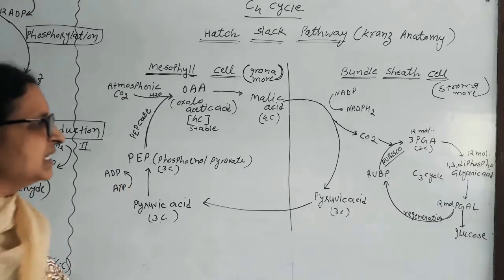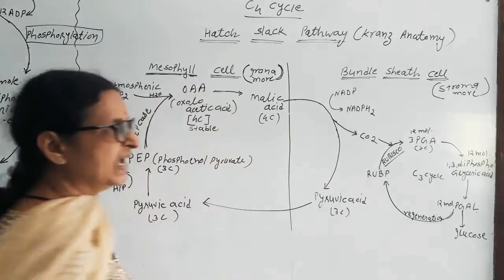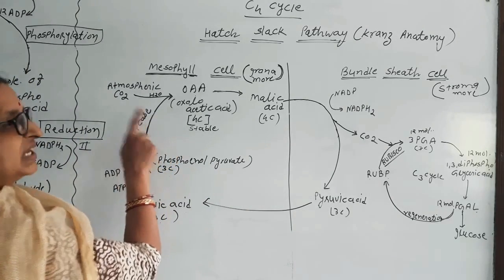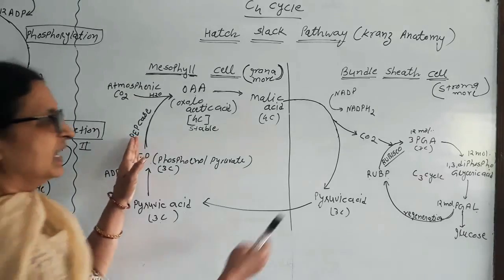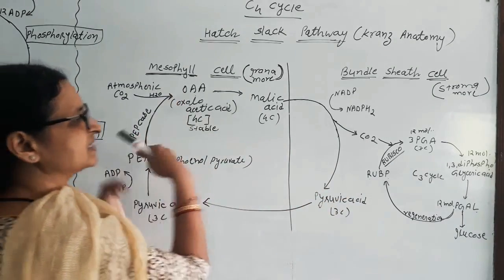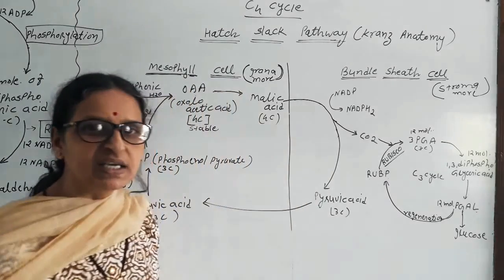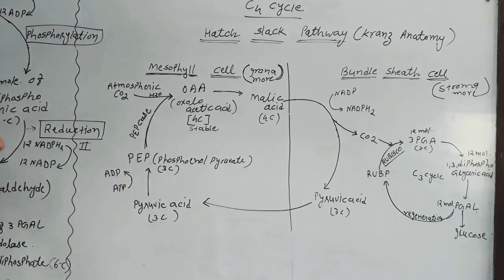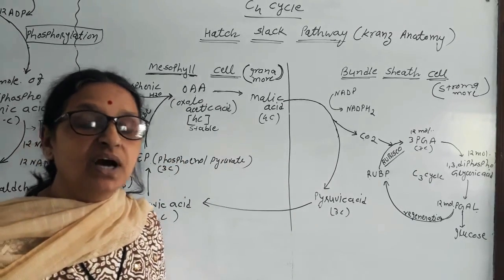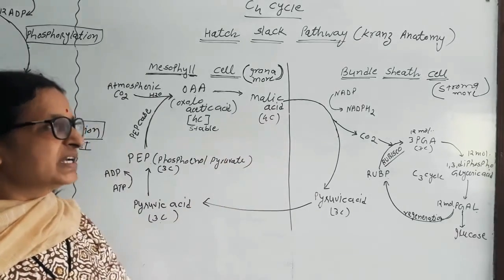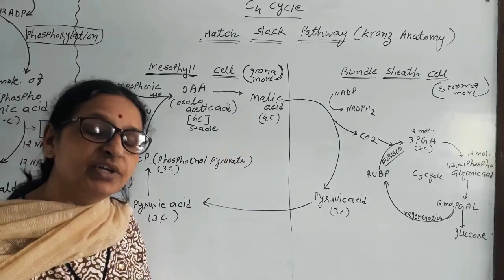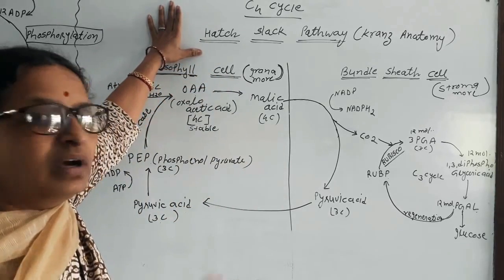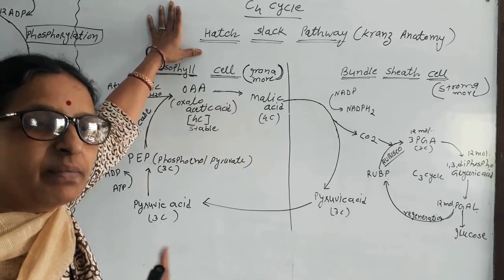In C3 cycle, the main enzyme is Rubisco, while in C4 cycle, the main enzyme is PEPcase enzyme. Rubisco and PEPcase. In C4 the main enzyme is PEPcase, the second enzyme is Rubisco. But in C3 cycle, the main enzyme is Rubisco. C3 cycle is sensitive to high temperature, but C4 cycle is productive in high temperature too. It can effectively run at about 72 degrees centigrade temperature too.